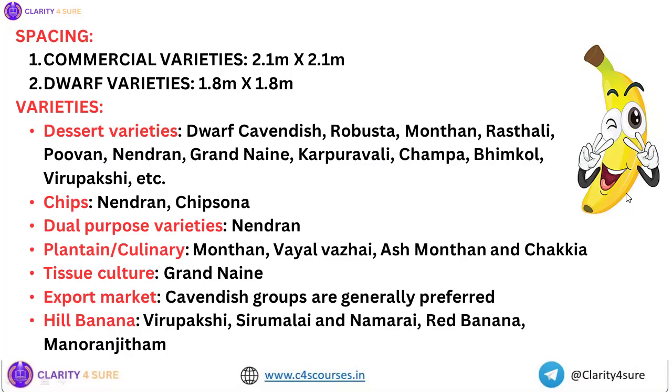Then culinary banana varieties are Monthan, Ashmonthan, Chakia. The tissue cultured banana variety is Grand Naine. So usually the tissue cultured plants that we get belong to the variety Grand Naine. For the export market, Cavendish groups are generally preferred, and hill banana examples are Virupakshi, Sirumalai, Namarai, red banana, Manoranjitham.